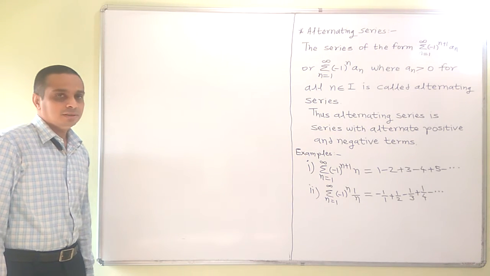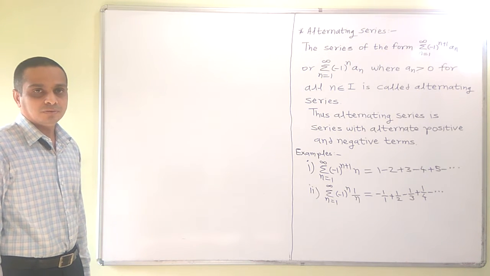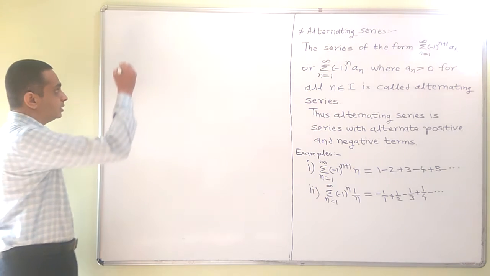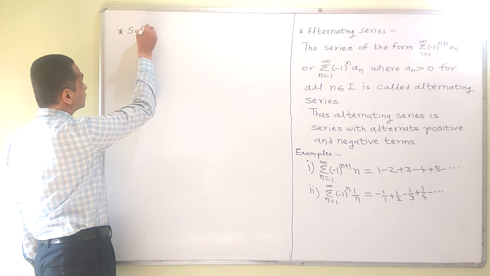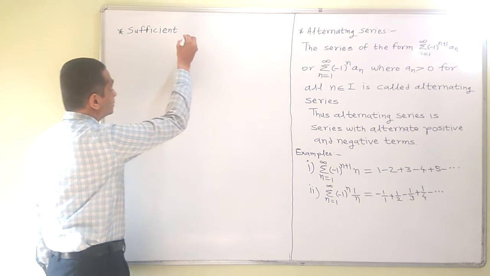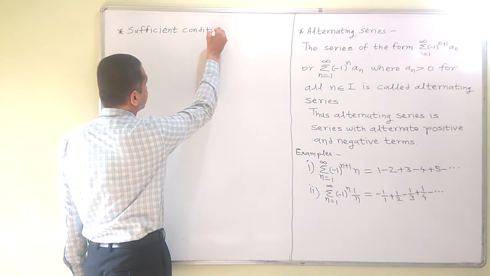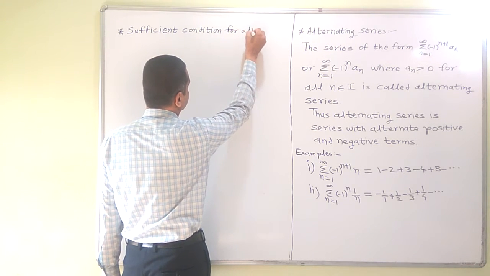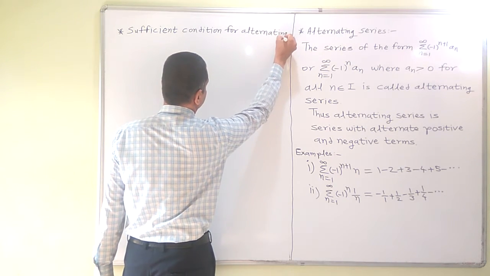Now we will see the sufficient condition for convergence of alternating series.